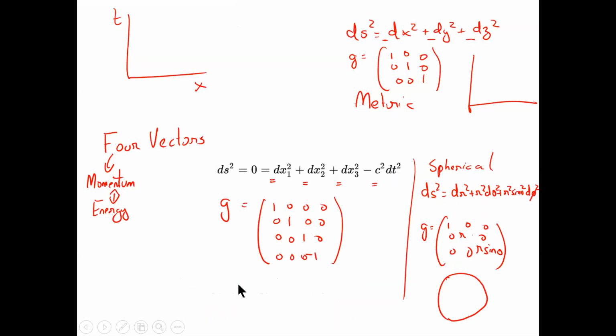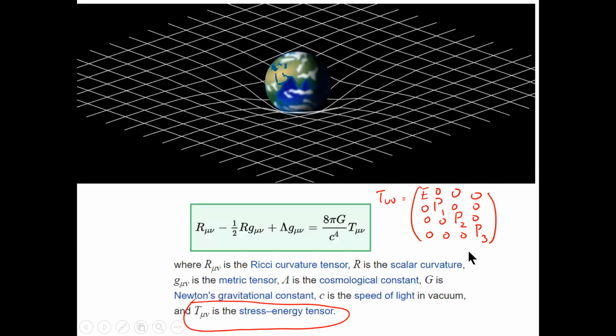So if the space is distorted like a sphere, because you can introduce spherical coordinates to study that space, then we will have a metric that looks like your spherical coordinates. We have a curvature because a sphere is curved.